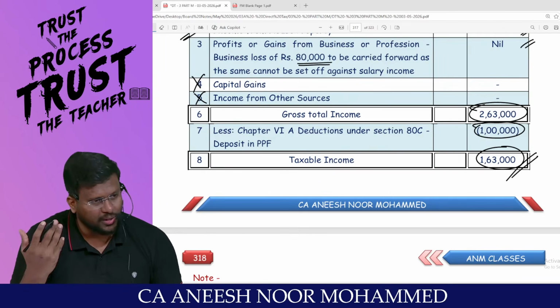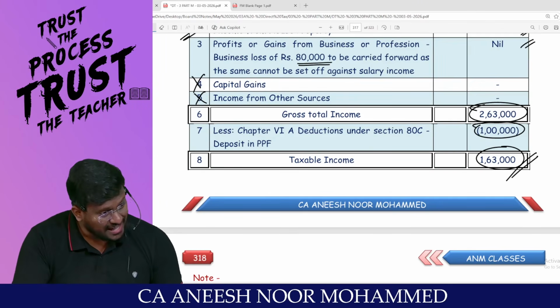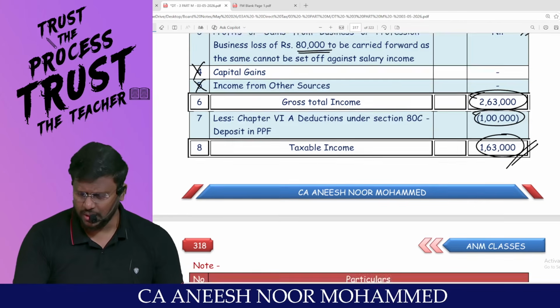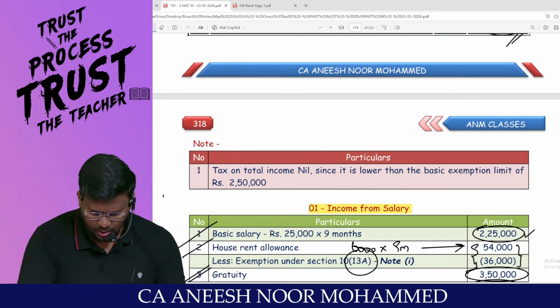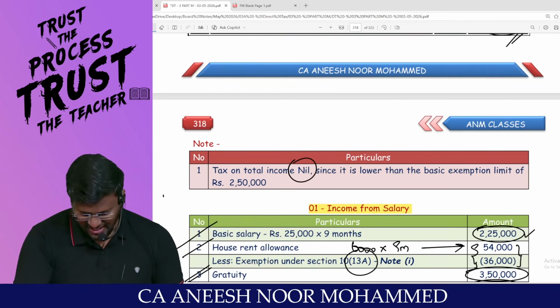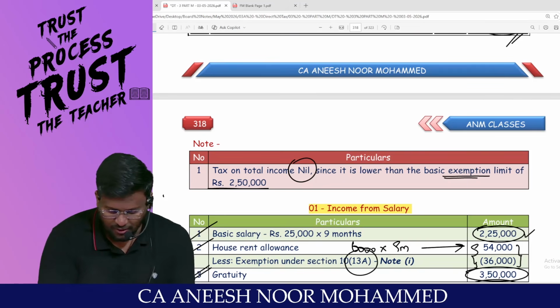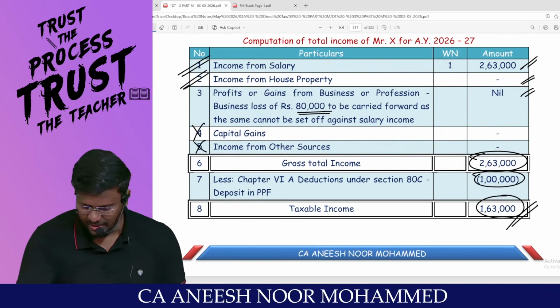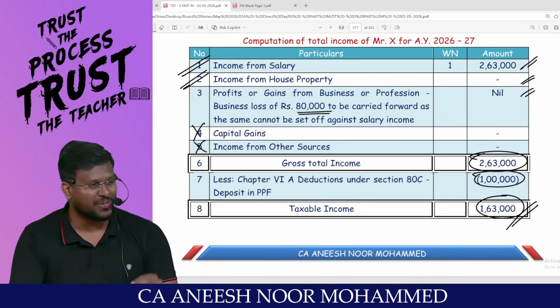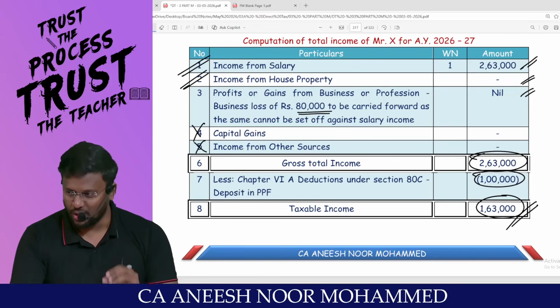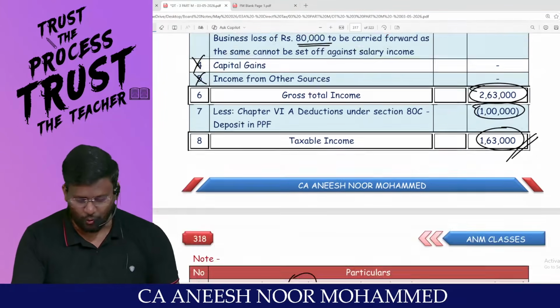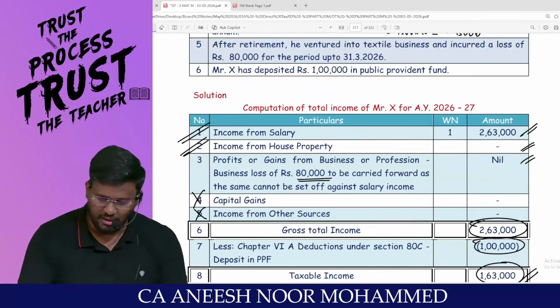Taxable income is only 1,63,000, which is less than 2,50,000. Sir, there is no tax; total income is nil. Since it is lower than the basic exemption limit of 2,50,000, at least one answer we can write without any mistake. There is no question of 87A. There is no question of health and education cess at the rate of 4%. Nothing is there, my dear lovable students.